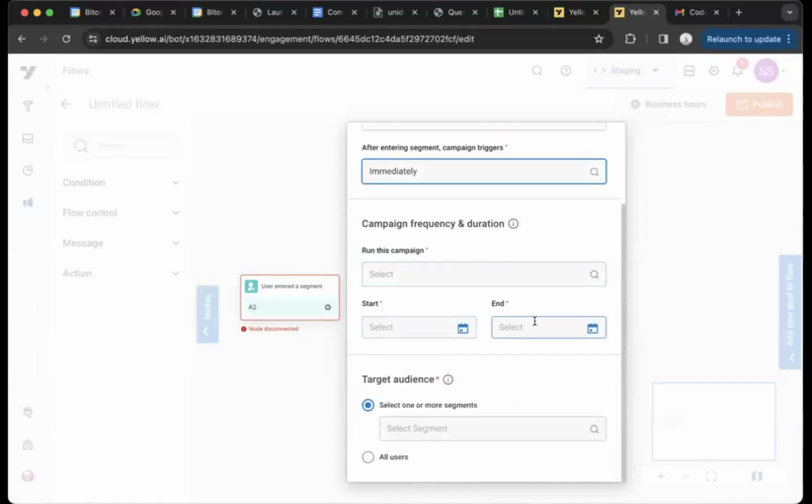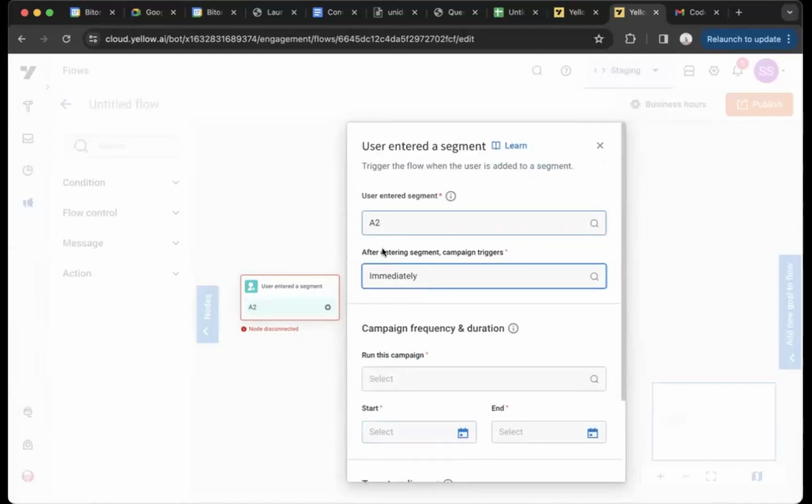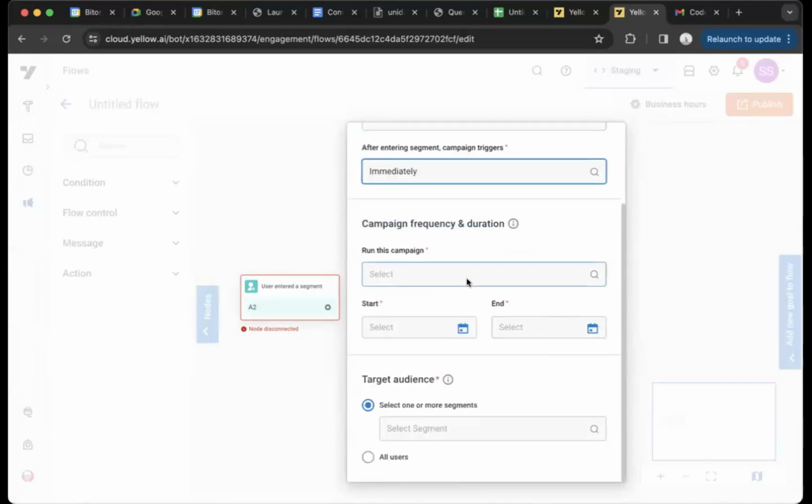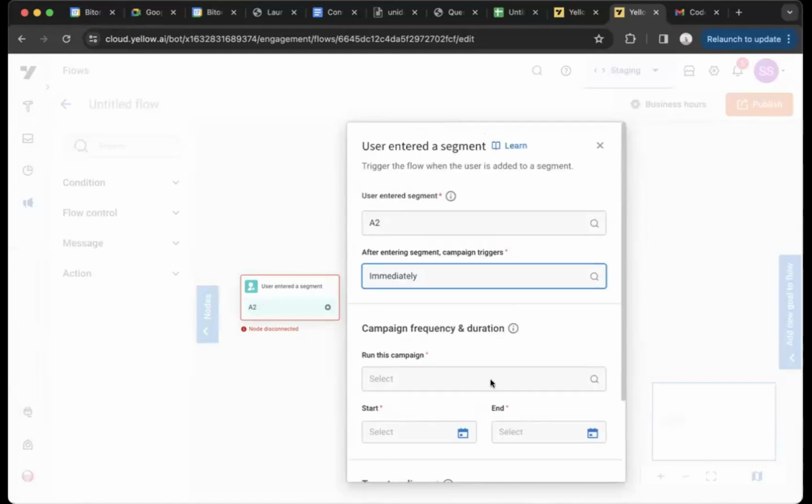You will have a start and end date. So if I select maybe May 17th to May 31st, every user who enters the A2 segment or premium segment will enter the flow. If they enter this outside of this duration, they will not enter this campaign. They will enter the segment, but they will not enter this campaign. If it is within, they'll enter the campaign.